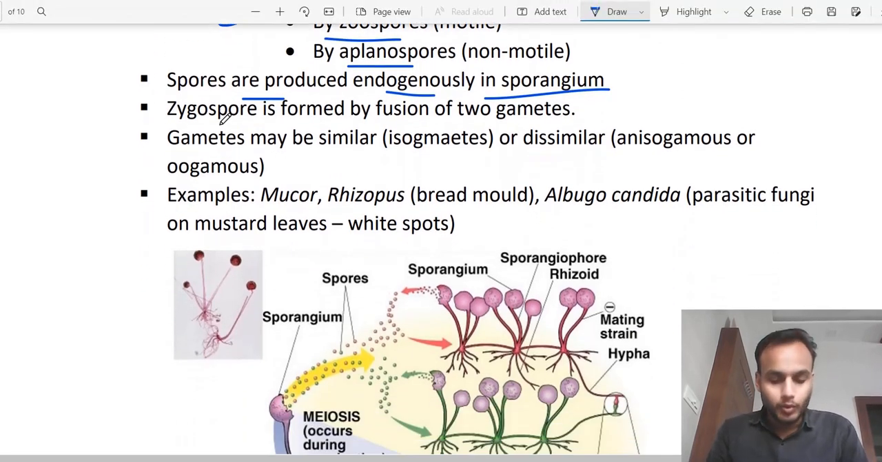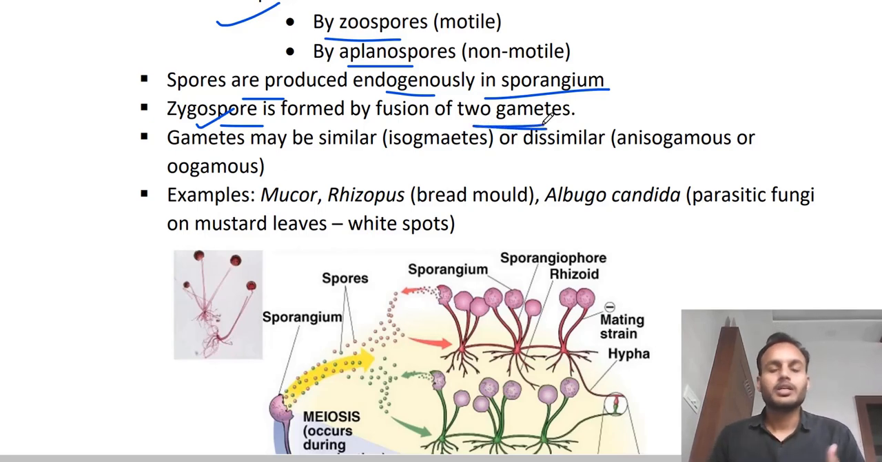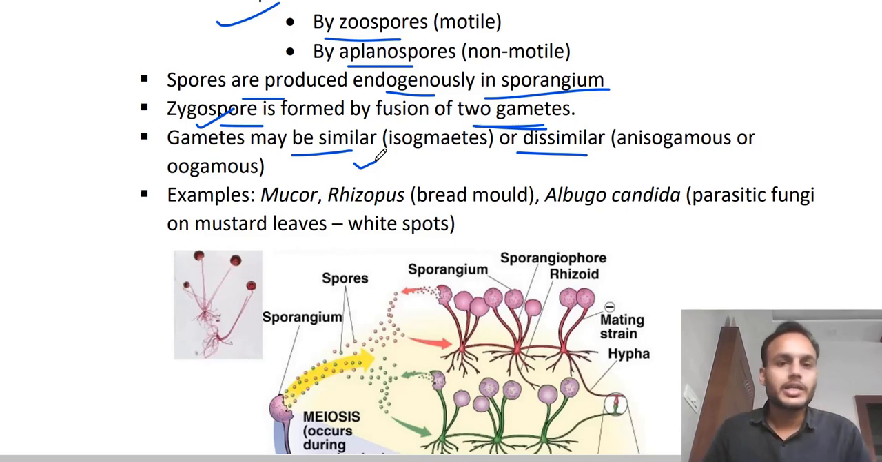What is a zygospore? In sexual reproduction, the zygospore is formed by the fusion of two gametes. Two gametes means we can say male and female, or two different strains, fused to form the zygospore. As given here, gametes can be similar or dissimilar. Similar gametes are exactly similar morphologically; when you see their sizes, they are exactly similar. So they are called isogametes.